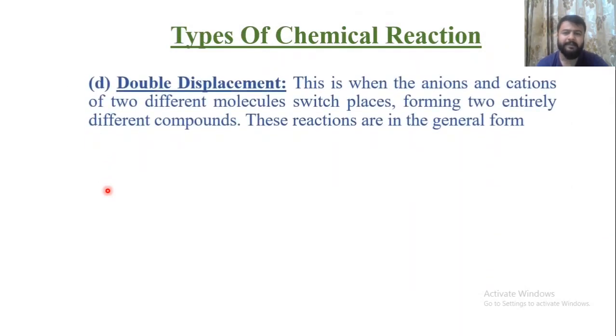Then we have double displacement reaction. In the previous one, single displacement, only one cation or anion is displaced, or mostly the anion is displaced. But in the case of double displacement reaction, it is a switching of anions and cations of two different compounds. This is when anions and cations of two different molecules switch places, forming two entirely different compounds.